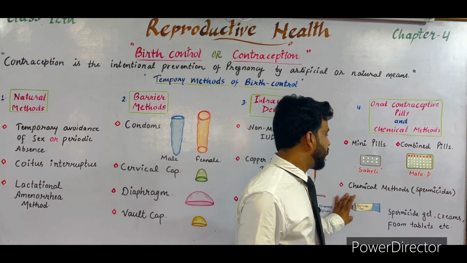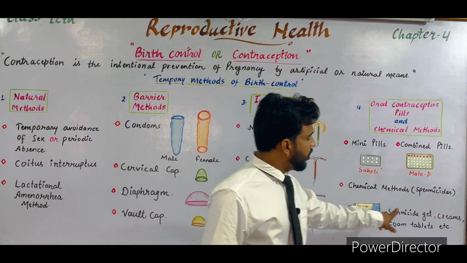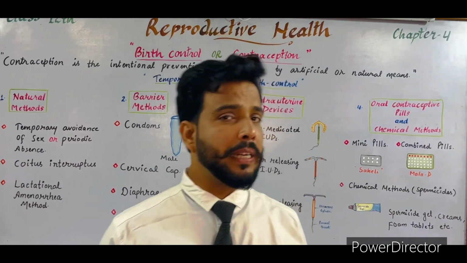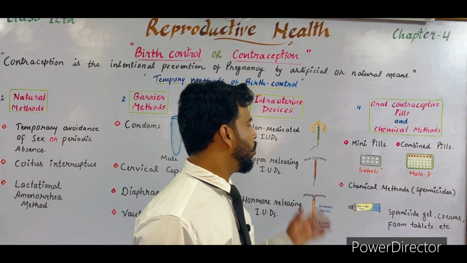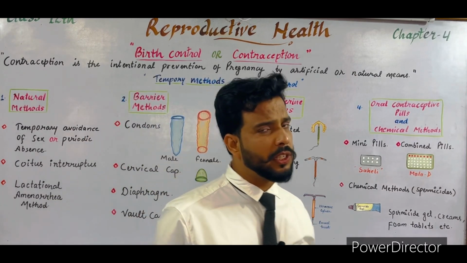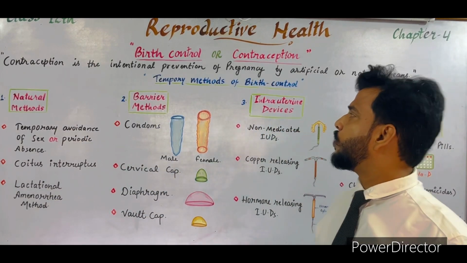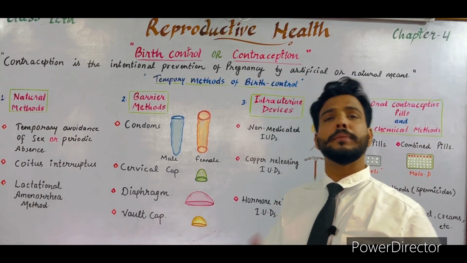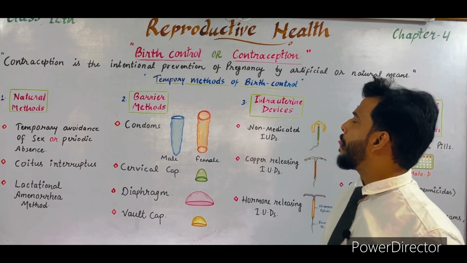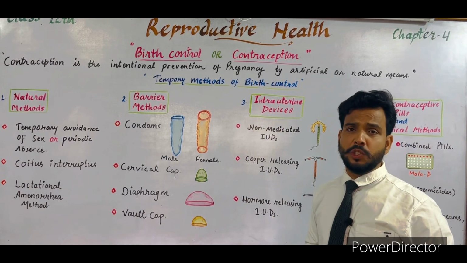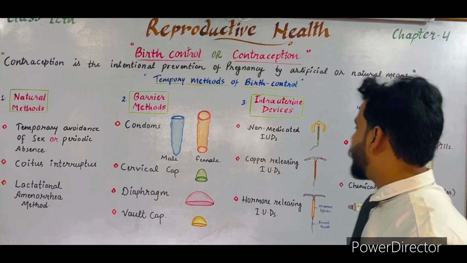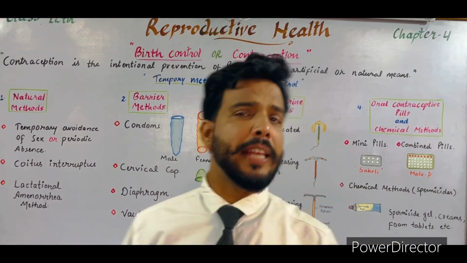This is an example of a spermicide gel, which consists of strong chemicals that kill the sperm. Thus they prevent pregnancy. So this is also an effective method of contraception. These were some temporary methods of contraception: natural method, barrier method, intrauterine devices, oral contraceptive pills and chemical methods. In my next video, we will talk about the permanent methods of contraception.